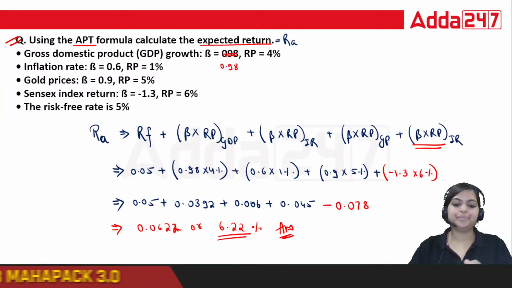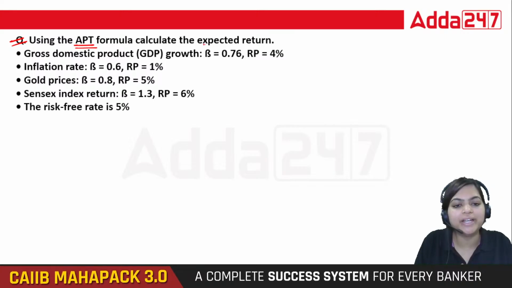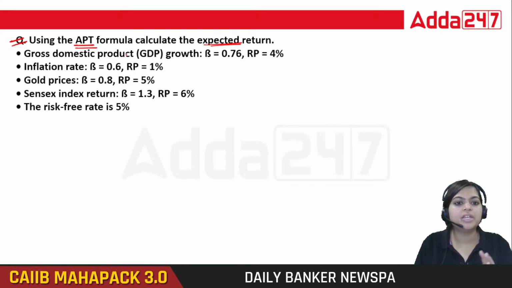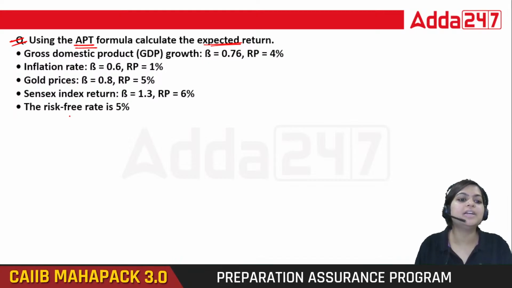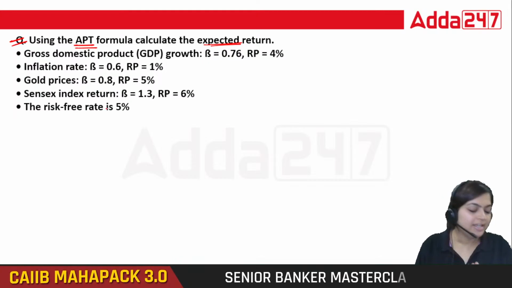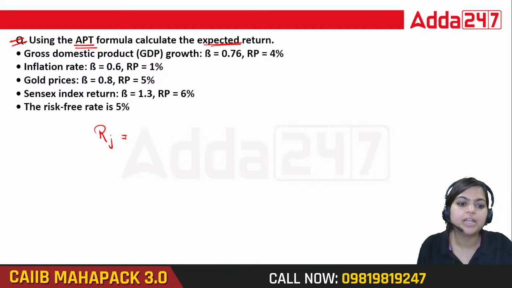Okay, chaliye. Last question. Using the APT formula, calculate expected return. Again, GDP, inflation rate, gold prices, index return, then risk-free rate of return. Now applying that same formula, we need to calculate our expected return here.